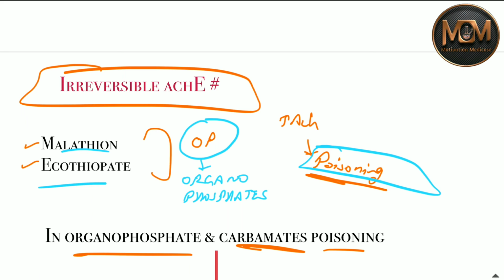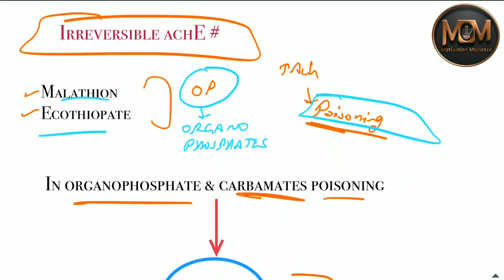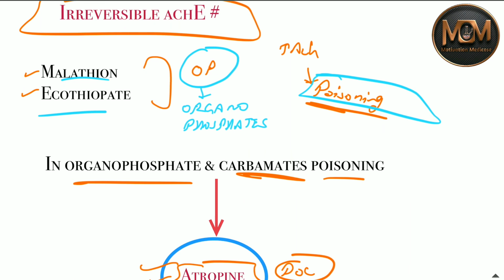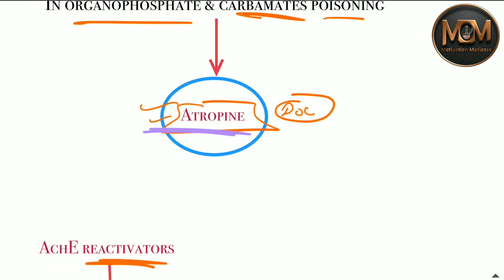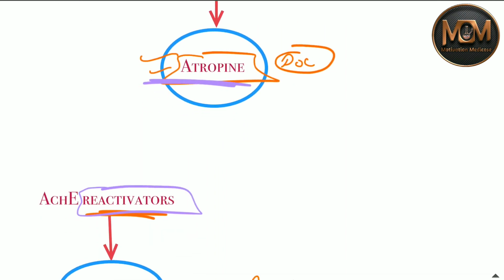So in case of organophosphate and carbamate poisoning, what do we do? We give atropine. See, atropine is the drug of choice in case of organophosphate and carbamate poisoning. This is very important. Now there is one more thing we can do, that is acetylcholinesterase reactivators. If we reactivate this enzyme, then it will be able to break down the acetylcholine. The reactivators are oximes. Oximes are given only in case of organophosphate, not in case of carbamates. So you have to remember the drug of choice in case of organophosphate and carbamate poisoning is atropine, not the oxime.